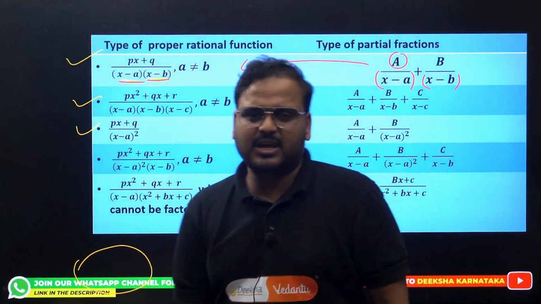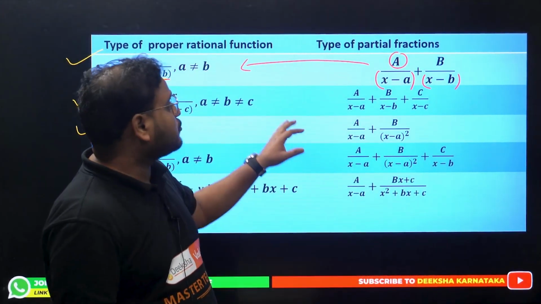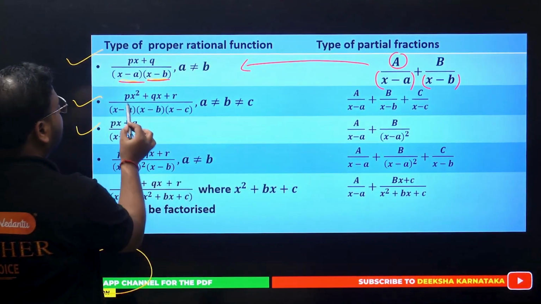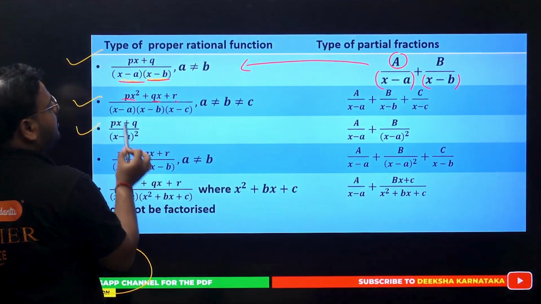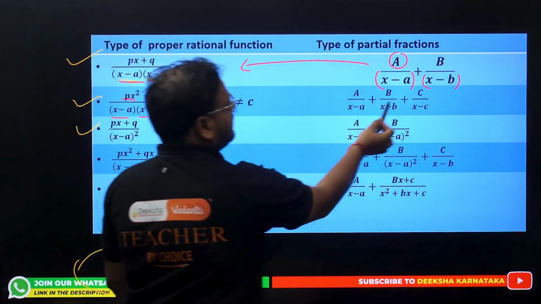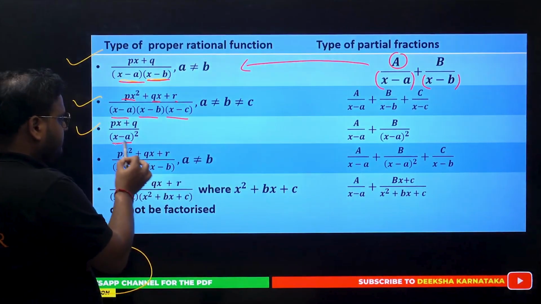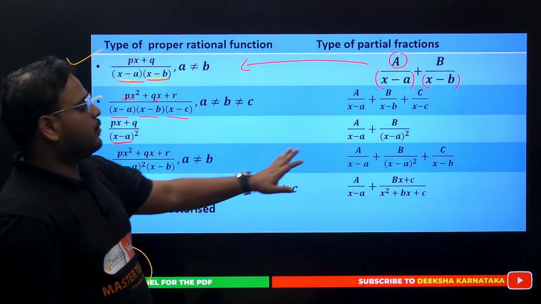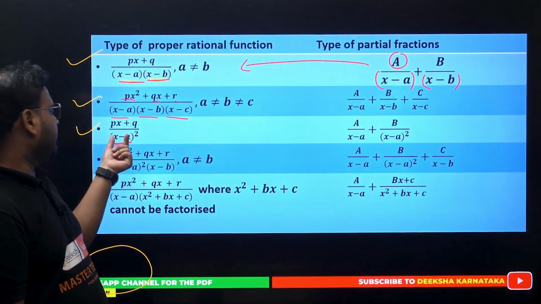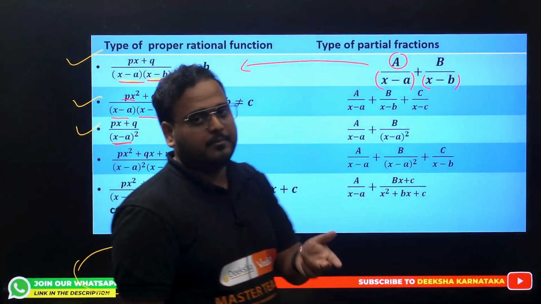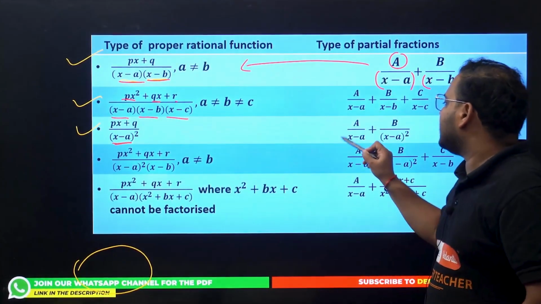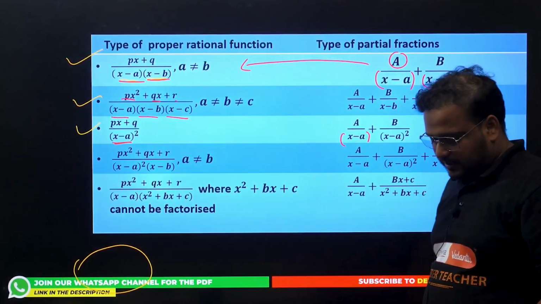We'll see that with the help of questions. Just some forms to remember. If you have here quadratic and cubic over here, we have three factors over here. We'll go with three constants a, b, c. All right. If you have a quadratic, okay, you can go like this also. You have only one factor x minus a, but it's a quadratic form. You can go like this: a upon x minus a and b upon x minus a square.